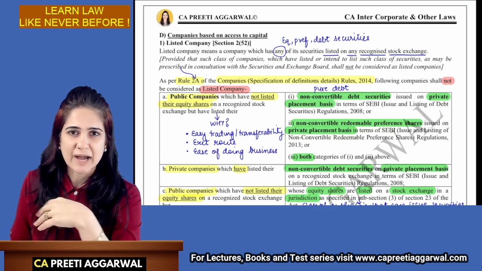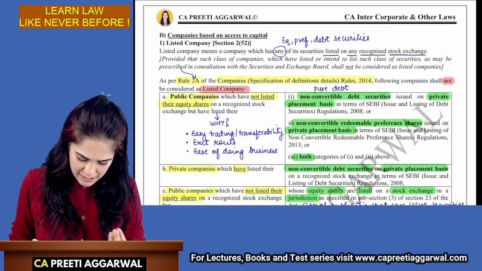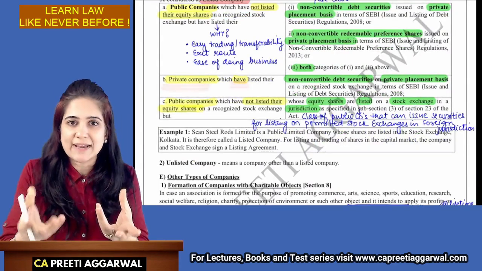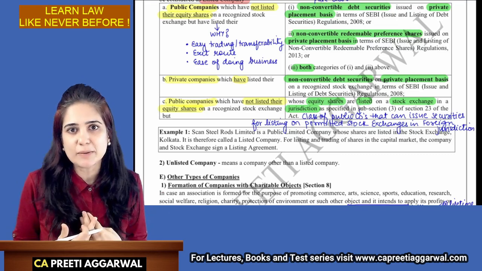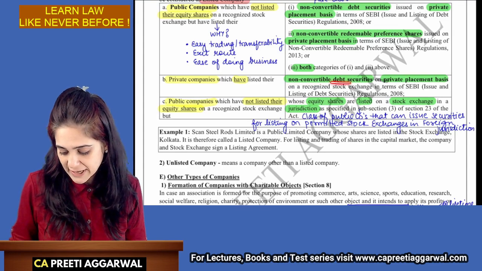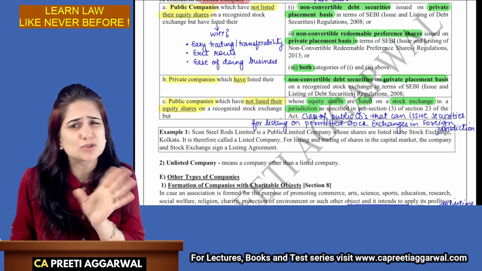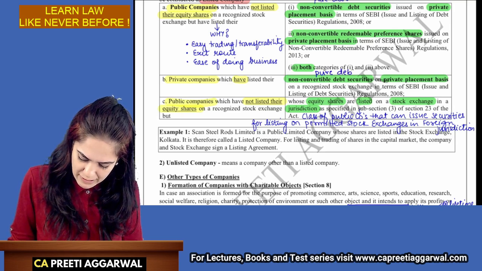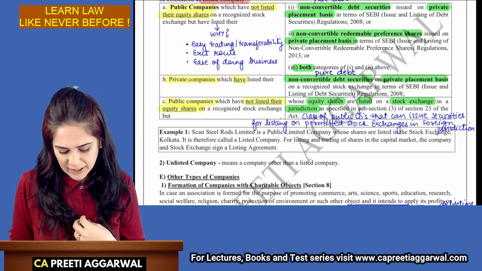Ma'am, I have a problem. I am a private company. I cannot list my equity. I am a private company. I have listed non-convertible debt securities. This is pure debt. It's not equity. It's pure debt.